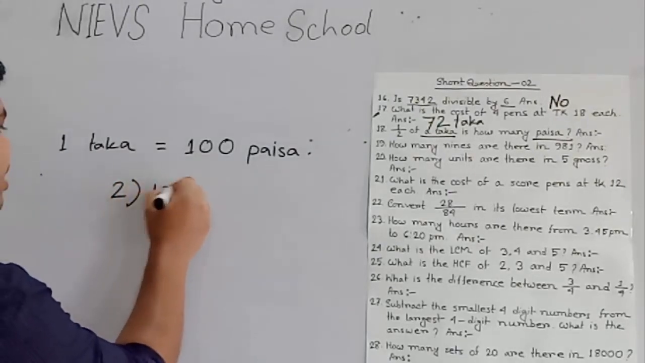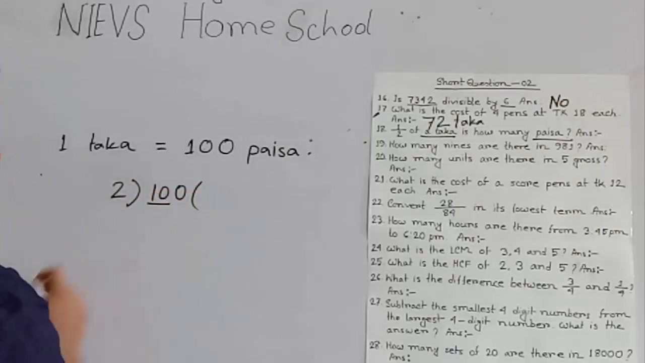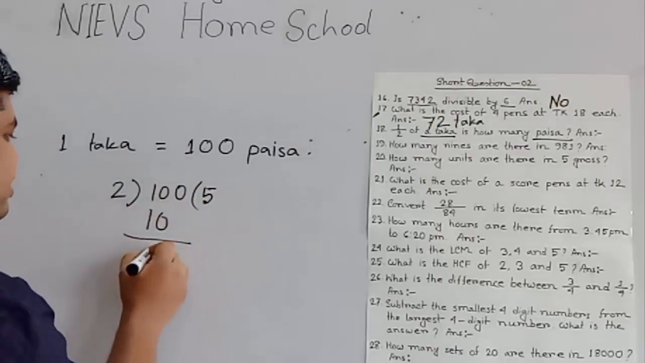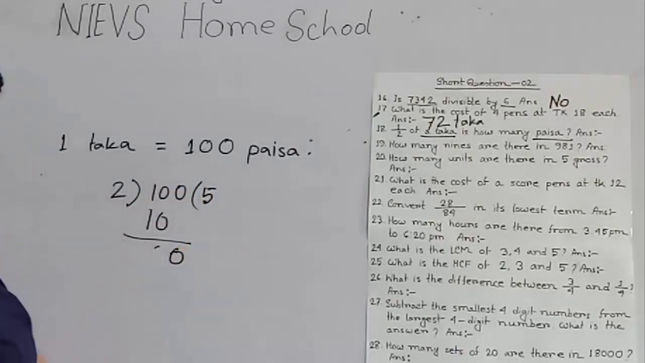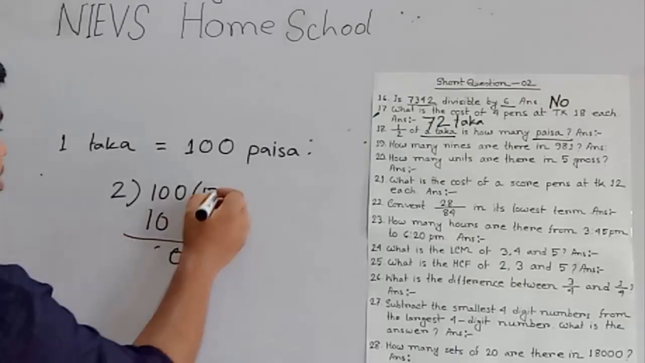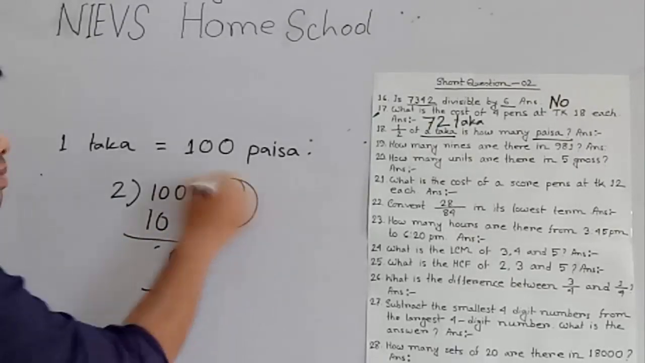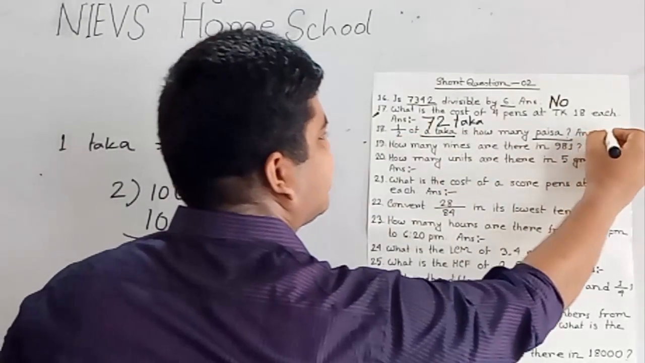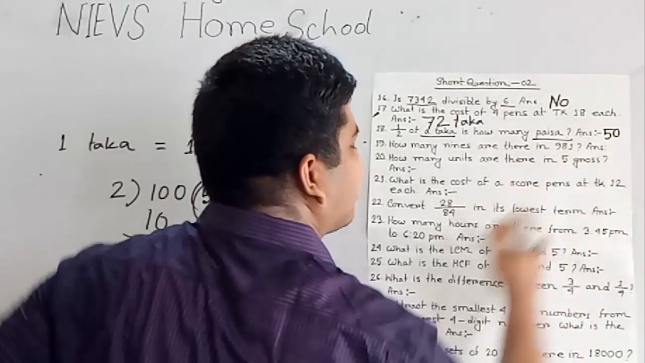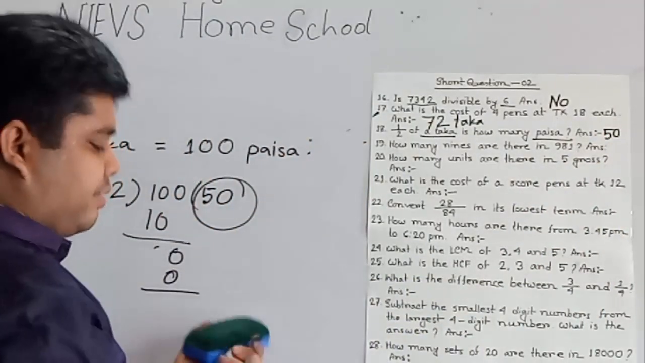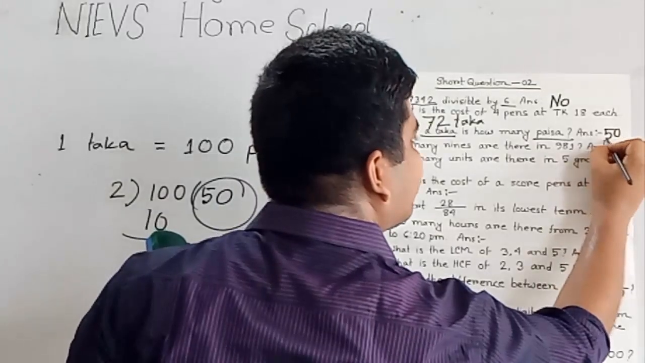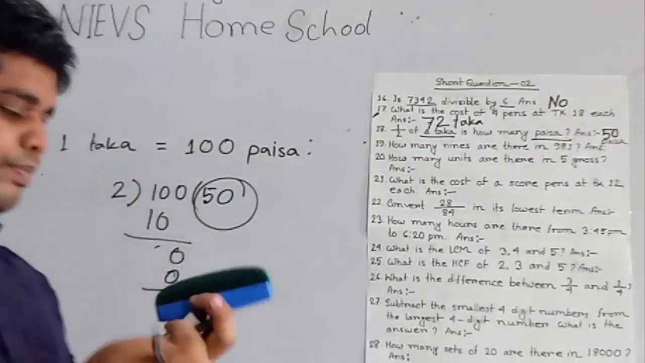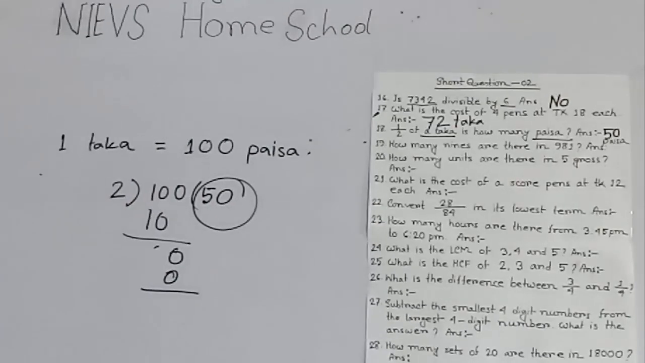2 divided by 100. In 10, 2 goes in 5 times. 5 twos are 10. That means if we subtract, then we get 0, and this 0 is placed here, and in 0 2 goes in 0 times. That means 50 paisa is the answer. I hope you have understood question number 18, and you write 50 and write paisa here. That means 50 paisa. Okay.